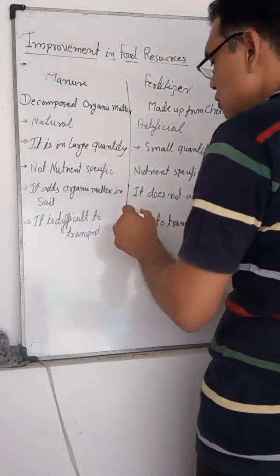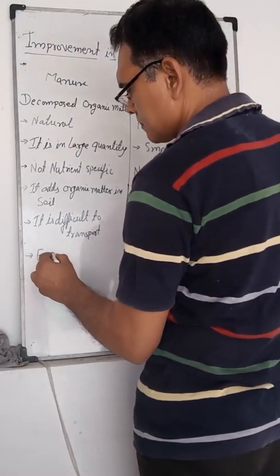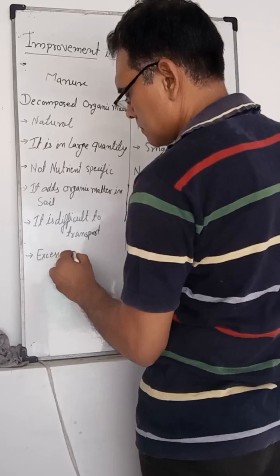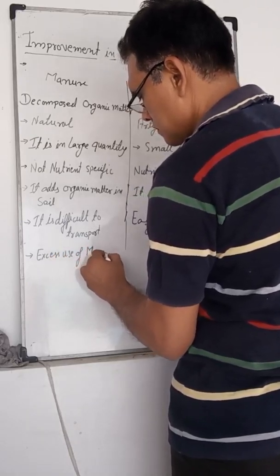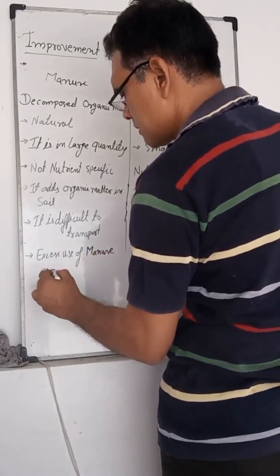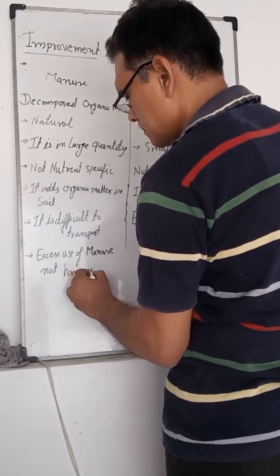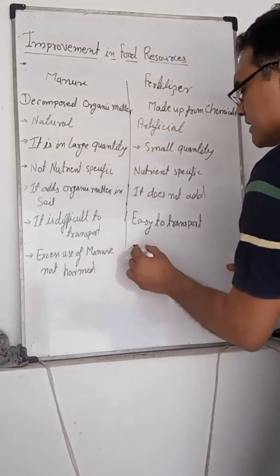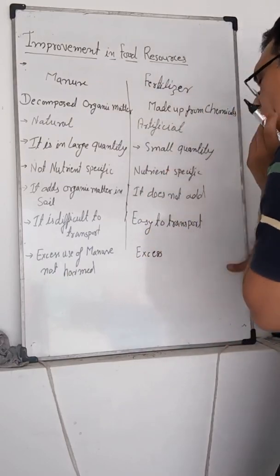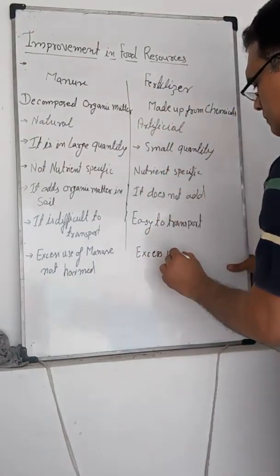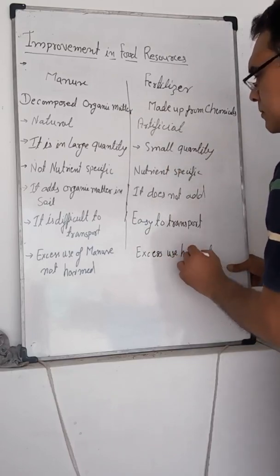Excess use of manure does not harm the plants. Excess use of fertilizers harms the plants.